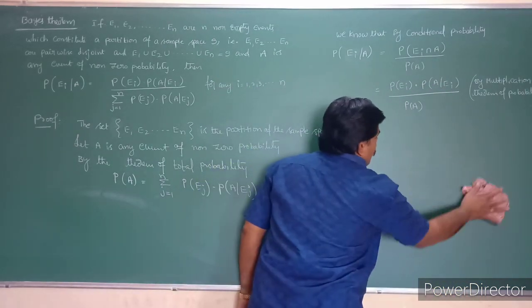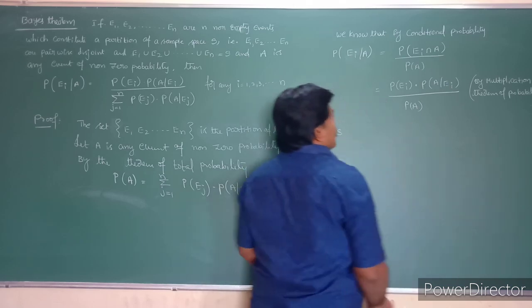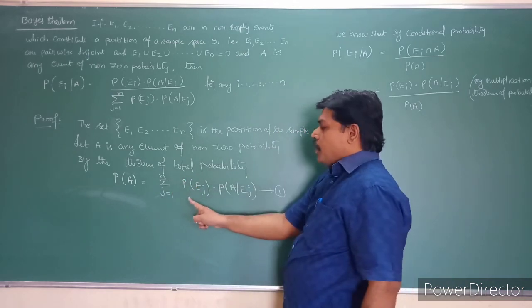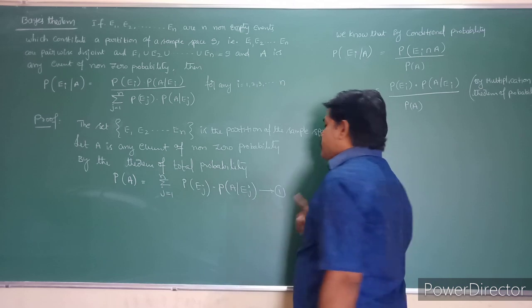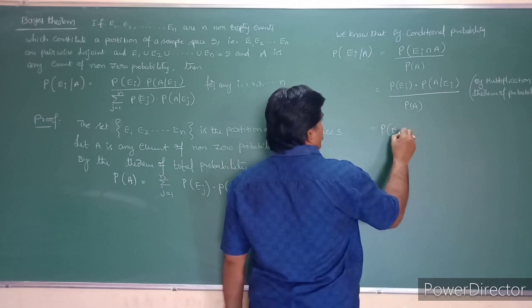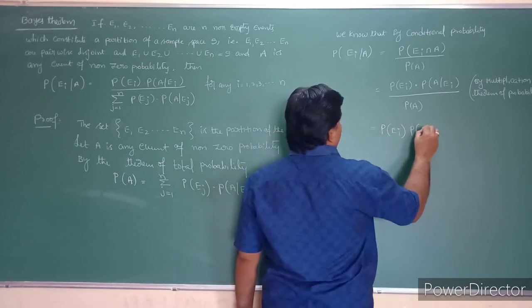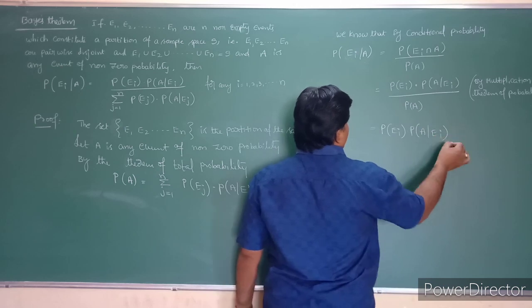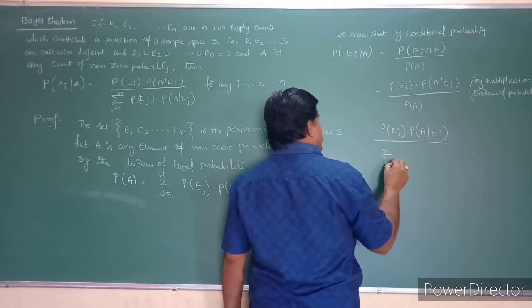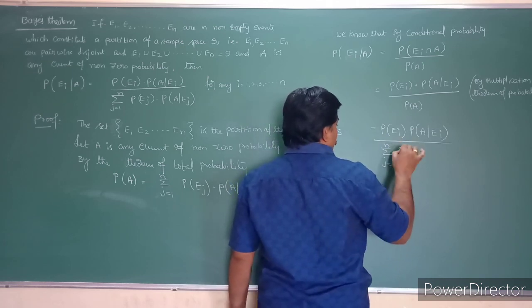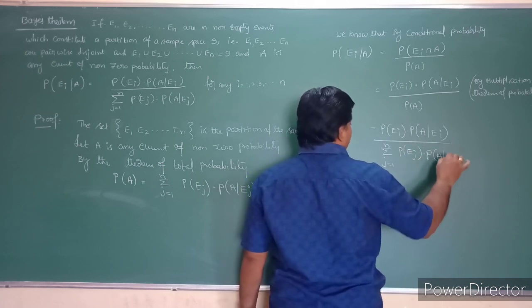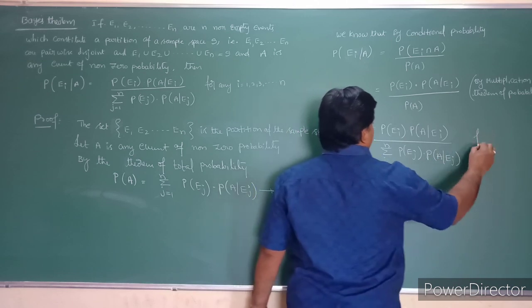Now see the denominator, P of A. P of A is nothing but sigma j is equal to 1 to n probability of Ej into probability of A given Ej, from the earlier result. I will replace this value here. That implies probability of Ei into probability of A given Ei by P of A, where P of A is sigma j is equal to 1 to n probability of Ej into probability of A given Ej.